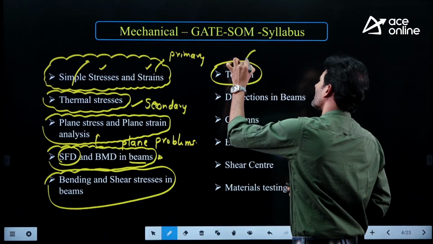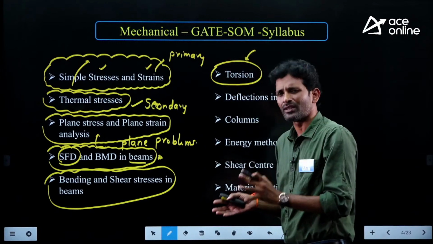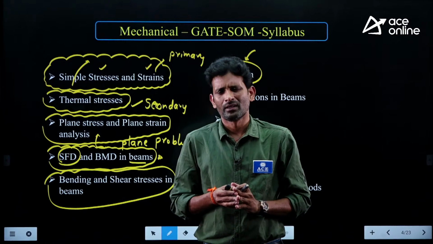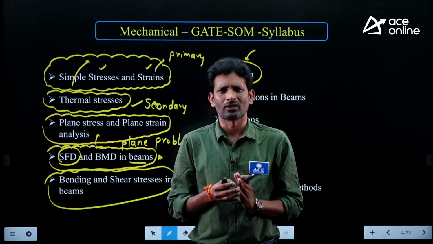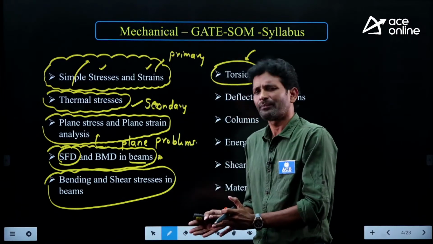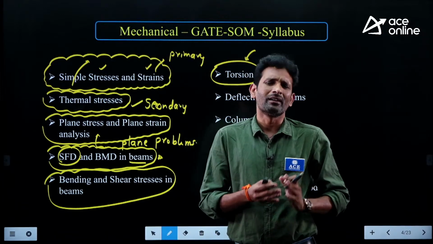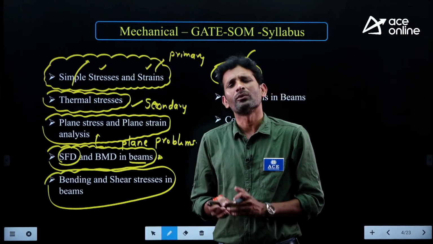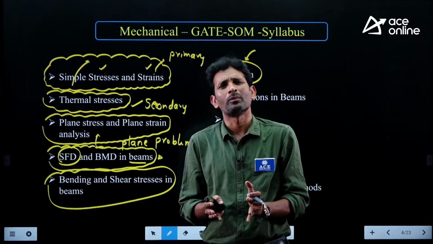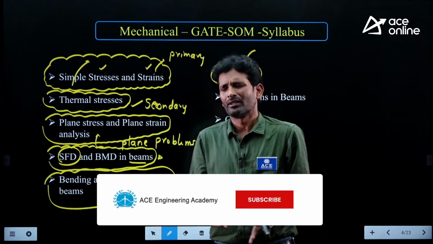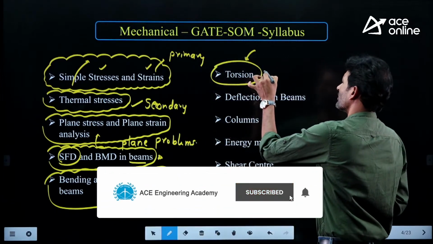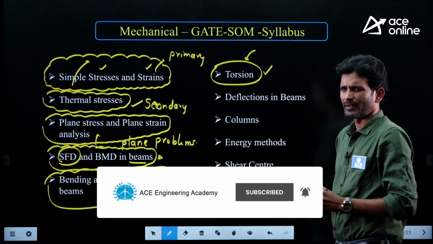How should we analyze the torsional shear stresses for the case of circular members? In our syllabus, you have circular objects only. Why, when the member is under twisting, do we prefer a circular shape? Why not other shapes? Those things we are going to discuss in this particular topic.